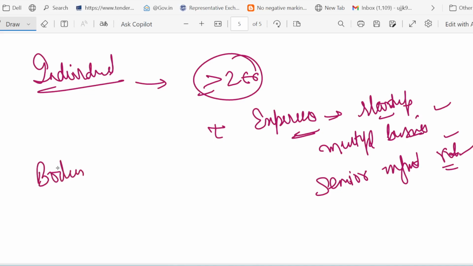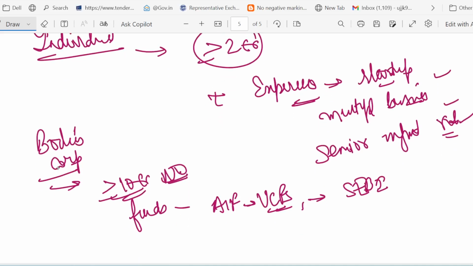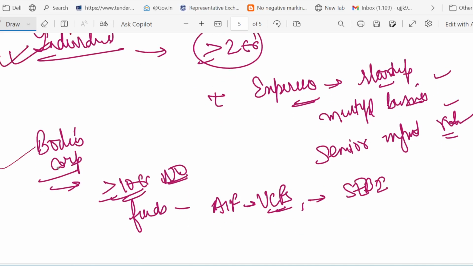Okay. Now, the third thing is the body corporate. If for an individual this is the criteria, for a body corporate, which has at least 10 crore net worth, can also be an angel investor. Now let's talk about the funds. Even AIF, alternative investment fund, or VCF, venture capital fund, registered with SEBI, they also qualify. So see, in context of individual we have discussed, in context of body corporate we have discussed, in context of fund we have discussed.